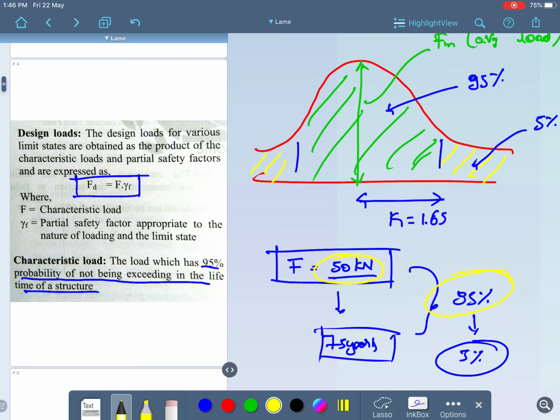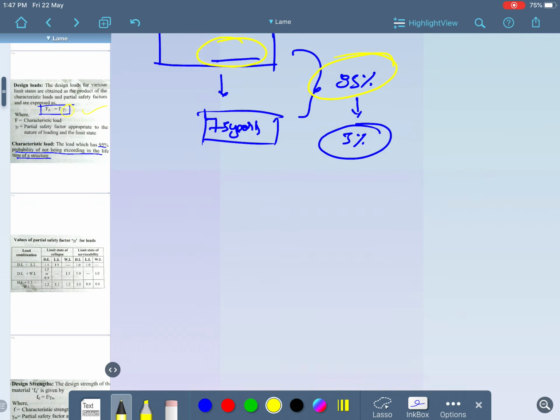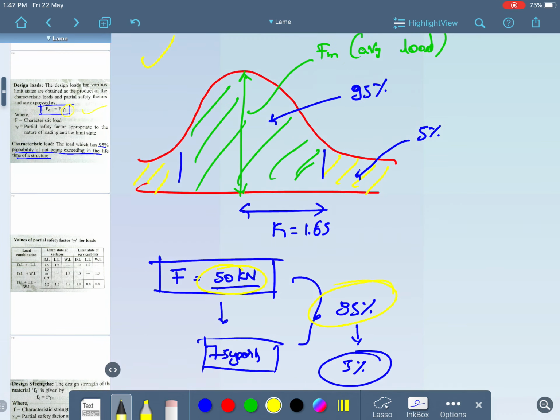With 95% chance it is not going to increase, but there is a 5% chance where it is going to increase. That is the reason why we increase the load by multiplying with the factor of safety. So this is what you need to remember. This is the concept. Let me take one example with respect to this concept.